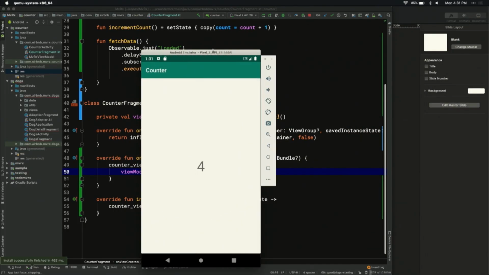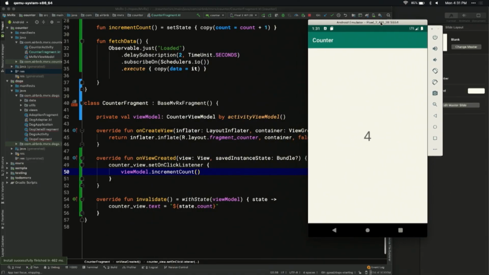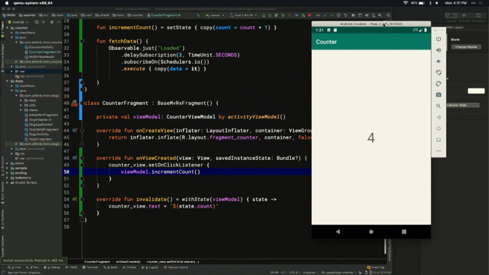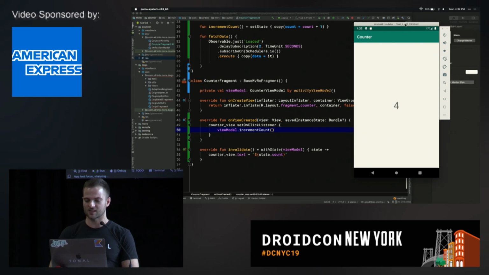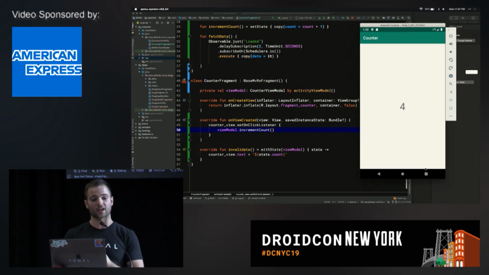But there's a little known thing in Android where it can actually kill your app and give you a saved instance state, and then it will actually restore your app in a new process with just that saved instance state bundle to restore from. People usually just think of the rotation case, but this is a subtle difference, and it can be really helpful in bringing your users back to that state.